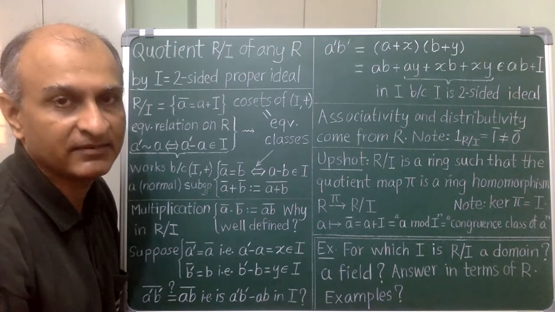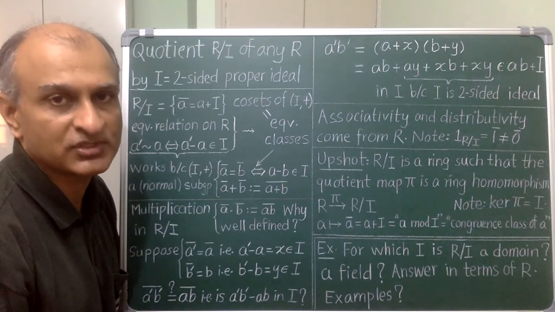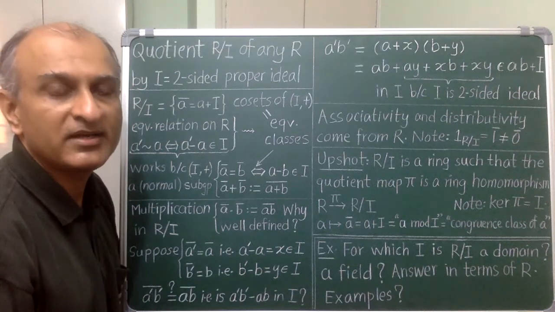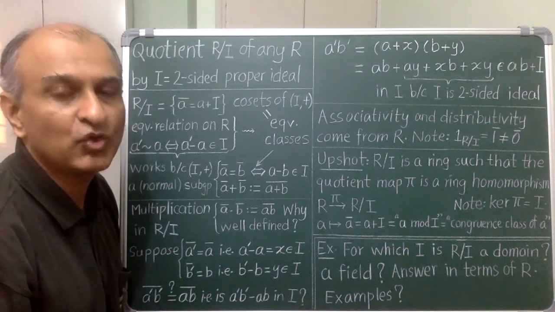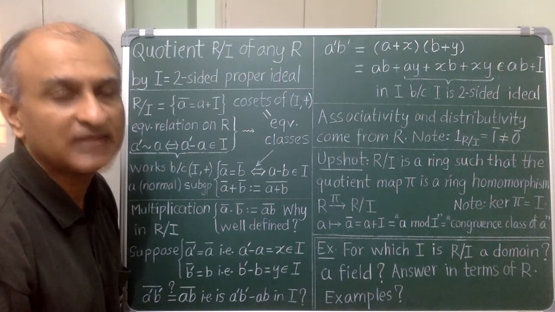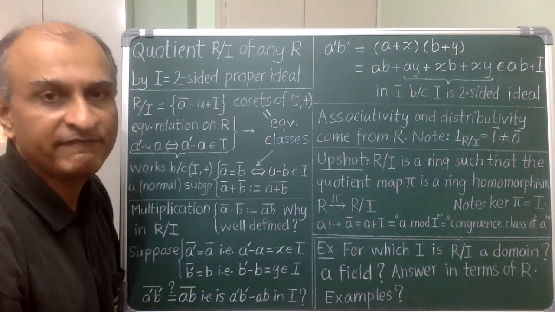Okay. At this stage, we would normally be doing examples, and you do know one example, namely Z mod NZ. We will do lots of examples in the next class and throughout the course. But for now, let's use quotient rings to identify two very interesting classes of ideals. We now return to commutative rings. Here we know that there are two particularly nice kinds of rings, integral domains and even nicer, fields.